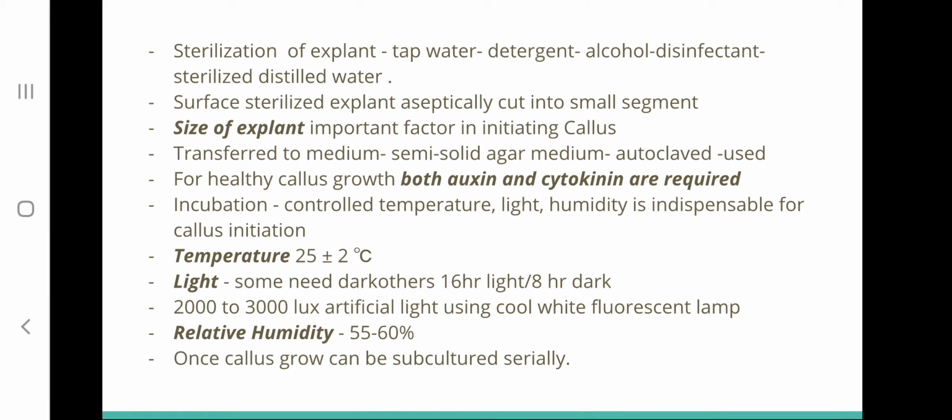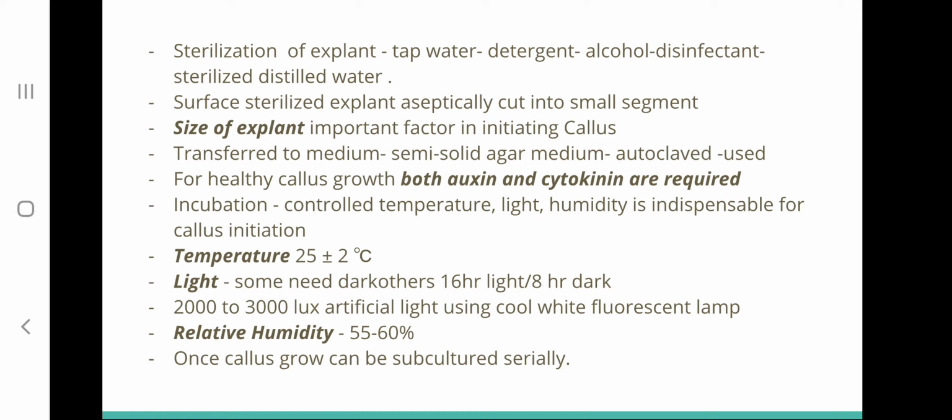And for healthy growth of a callus, the medium has to be supplemented with both auxin and cytokinin. So we are inoculating this explant into a medium which has been autoclaved and which contains both auxin and cytokinin. After inoculation, the next process is incubation.